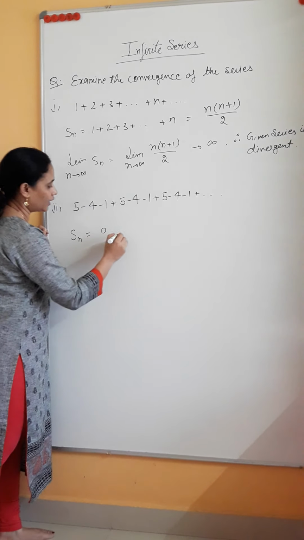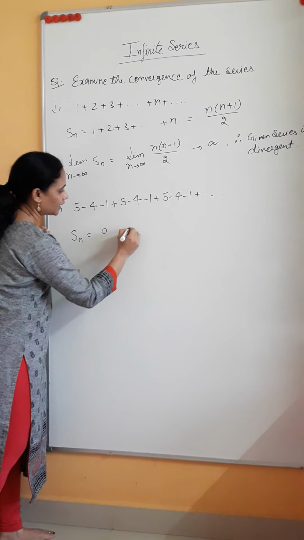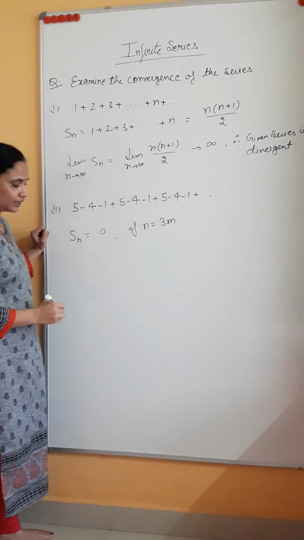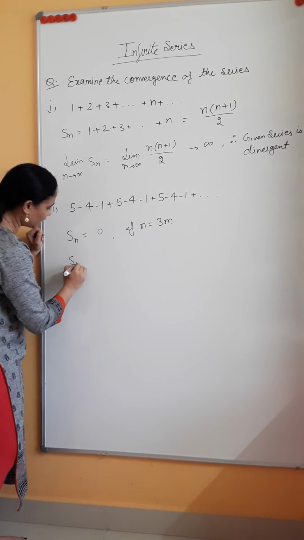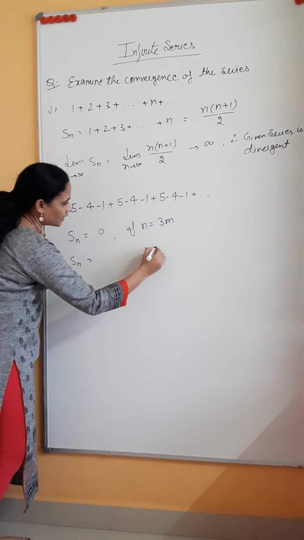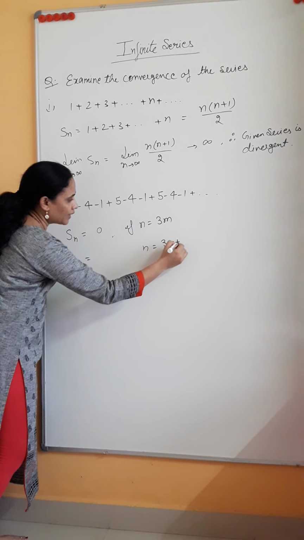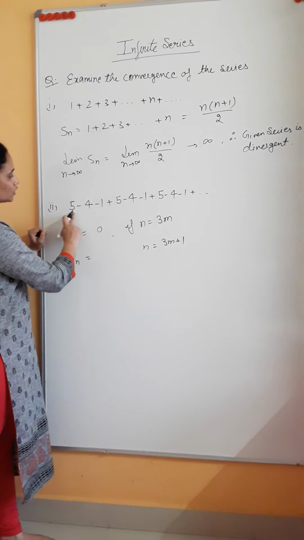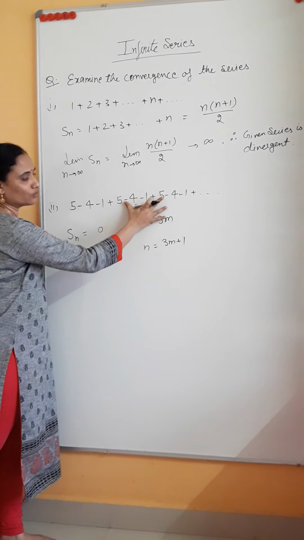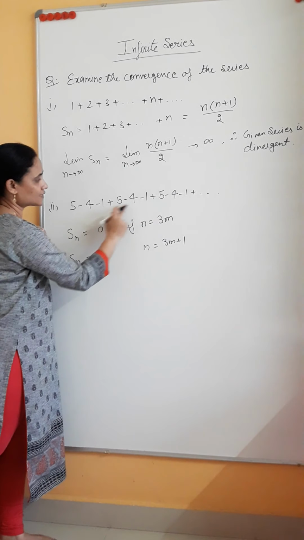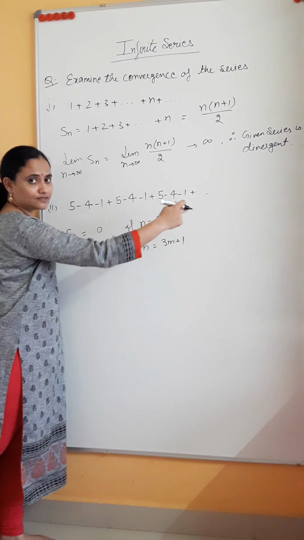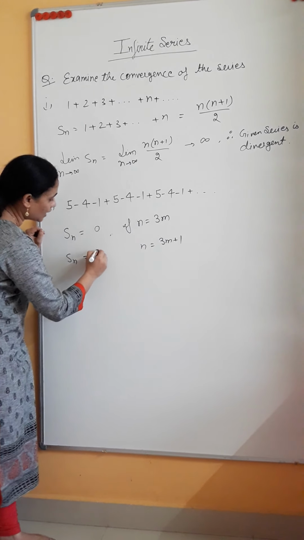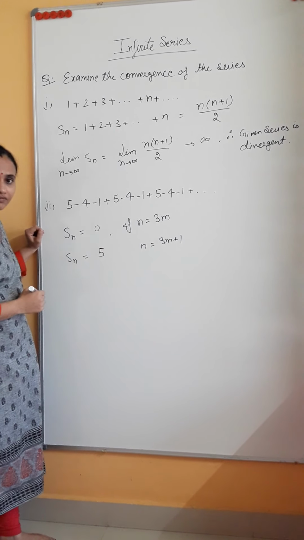Let me write, if n is 3m, a multiple of 3. Similarly, if I take n as 3m plus 1, meaning a multiple of 3 plus 1 more term, so 3 plus 1, what is the value? 5. Again 6 plus 1, again it is 5. So whenever I take n as 3m plus 1, I get the value 5.